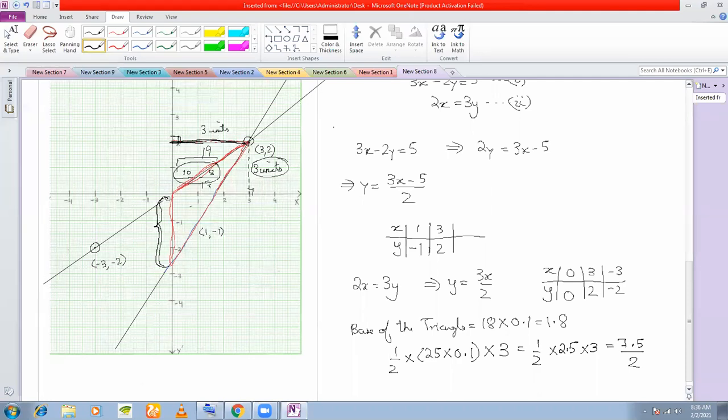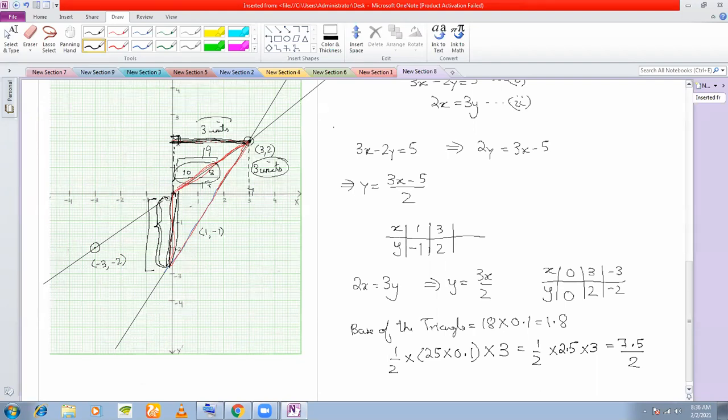No, that is wrong. If you're taking this as the base, then this becomes your height. That is what you must remember for the time being. I will discuss this when I discuss problems on area, the next chapter. For the time being, just remember if you're taking this side as your base, then you drop a perpendicular from the opposite vertex to this side produced.